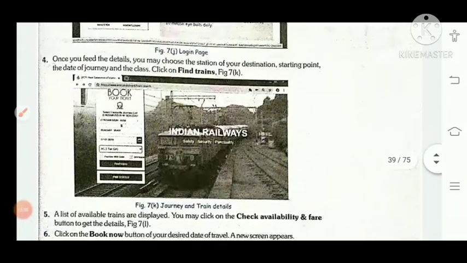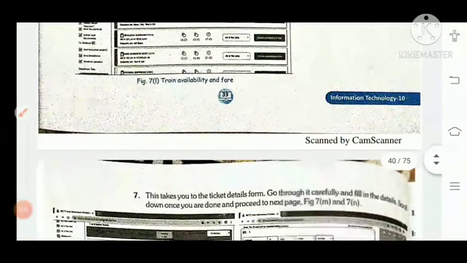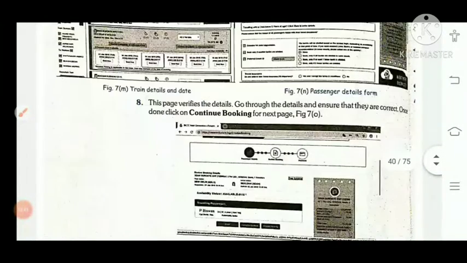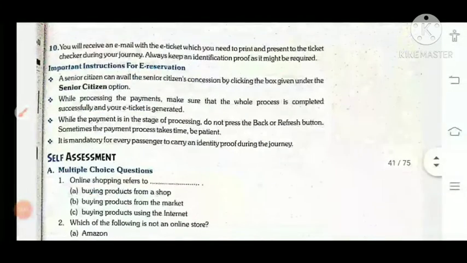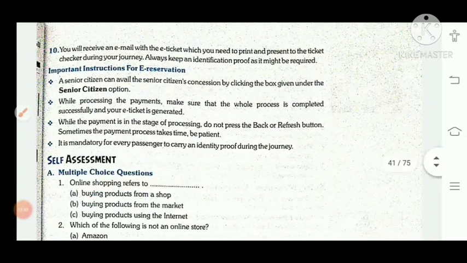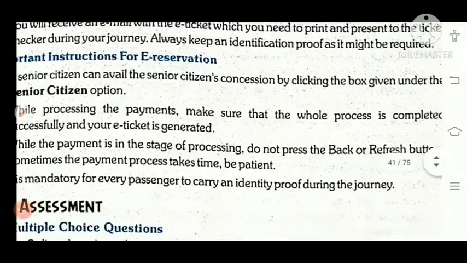If it is possible, try to do that. First you have to create your account in IRCTC, and in this manner you can do the reservation process. So this is the method. Here are some important instructions for easy reservation. Especially senior citizens get a concession. All senior citizens can avail the concession by clicking on the box under the senior citizen option.